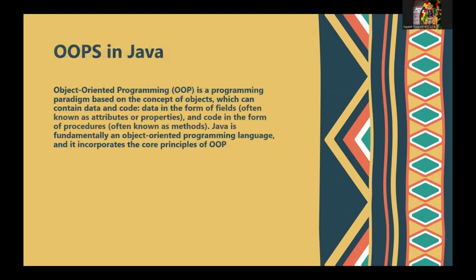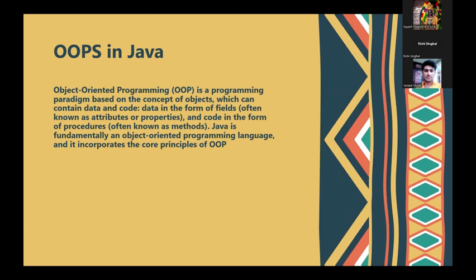Now let's move on to object-oriented programming in Java. Object-oriented programming is a programming paradigm based on the concept of objects, which can contain data and code. Data is in the form of fields, often known as attributes or properties, and code is in the form of procedures, often known as methods. Java is fundamentally object-oriented, and it incorporates the core principles of OOPs.